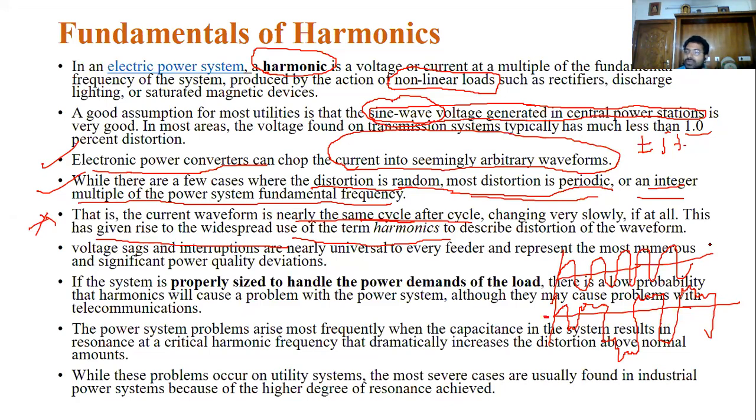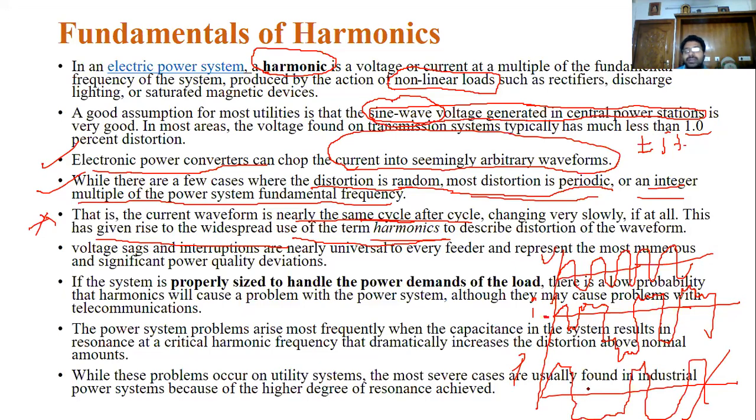For example, this is the voltage and this is the current. Then what is the total power here? It will be distorted. So this is the voltage distortion, this is the current distortion, this is the power distortion.